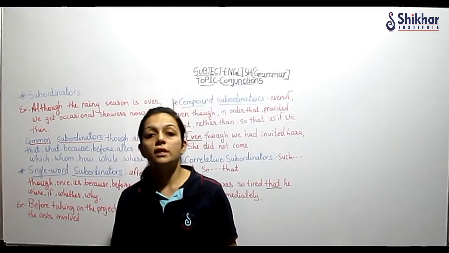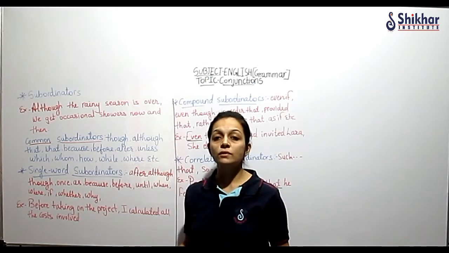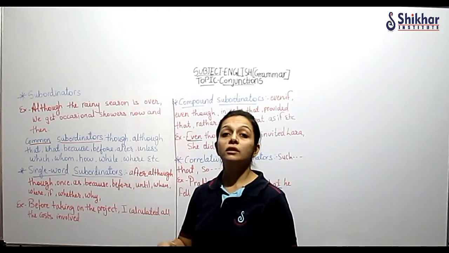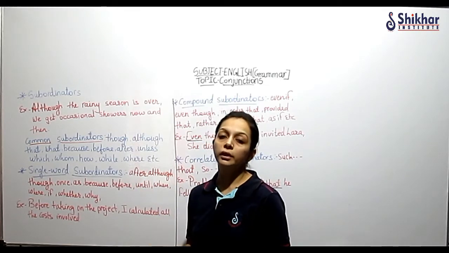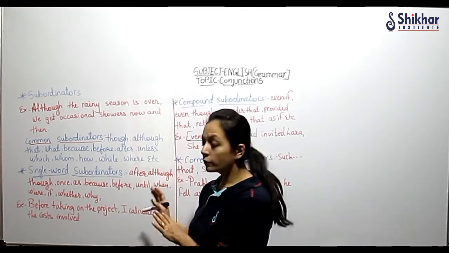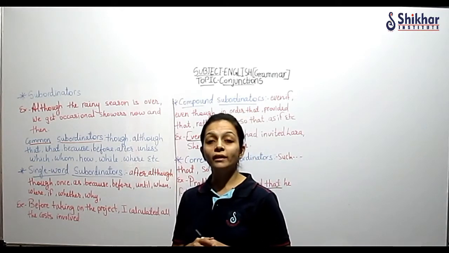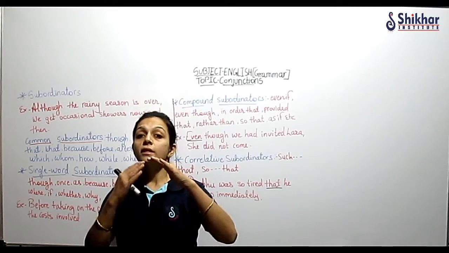Now we are going to see subordinators. Coordinators we have seen, and what I said is that in coordinators you have single word coordinators, compound coordinators and correlative coordinators. There are some of the words we have seen, right? Same way, what are subordinators? Subordinators, as I told you, किसी के under में.